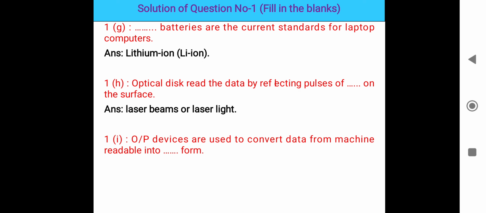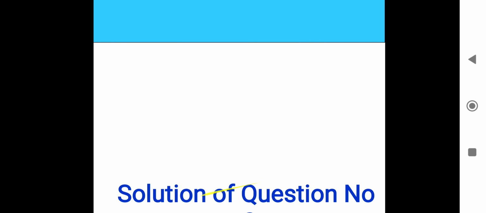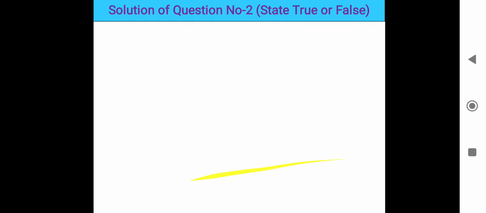Output devices are used to convert data from machine readable to human readable form. Okay, so the blank answer will be human readable form. In a computer, resolution is the number of dash that it contains on the display. Resolution is the number of pixels: the more pixels there are, the higher the resolution, so it depends on the pixels. Next, come to the solution of question number 2, true or false.